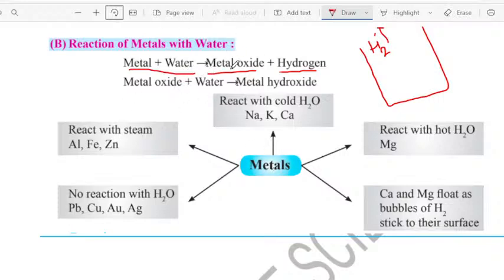Similarly, when we react that metal oxide again with water, we get the respective metal hydroxide. What do we get? We get the respective metal hydroxide. Very important, dear students.